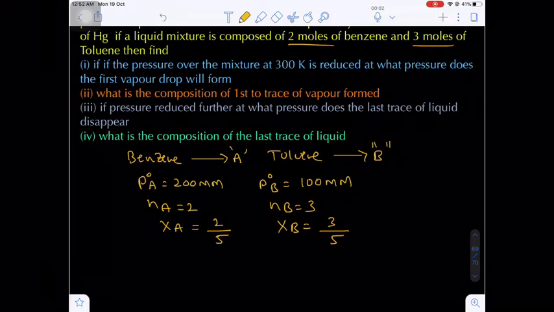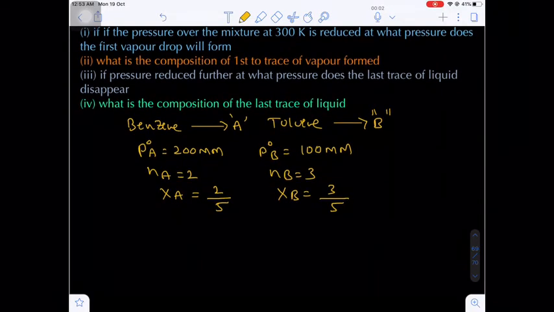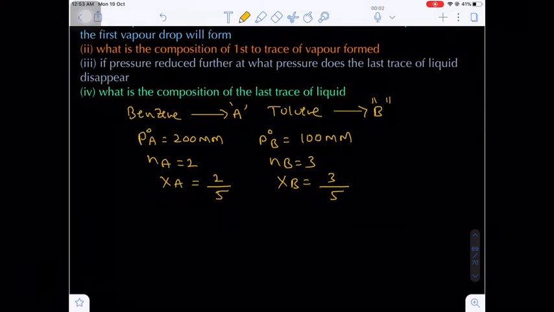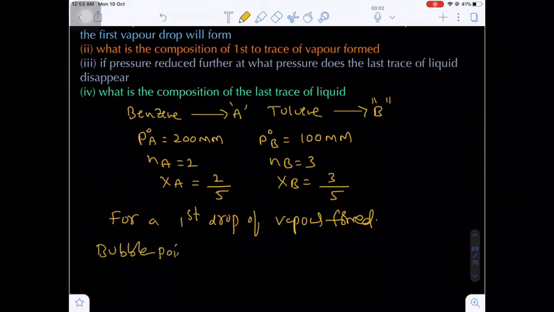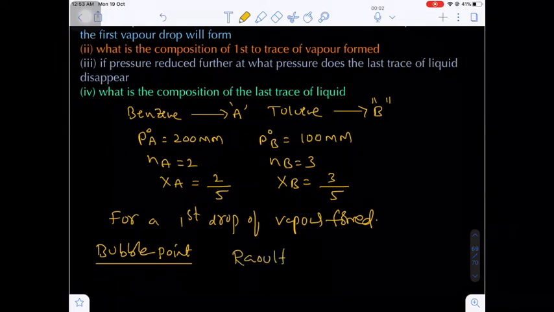Now here the first question: if the pressure over the mixture at 300 Kelvin is reduced to what pressure so that the first drop of vapor will be formed? Okay. Now for the first drop of vapor formed, that is the bubble point. Now at the bubble point we can apply Raoult's law. We can apply which law? Raoult's law. Okay. So what is Raoult's law?